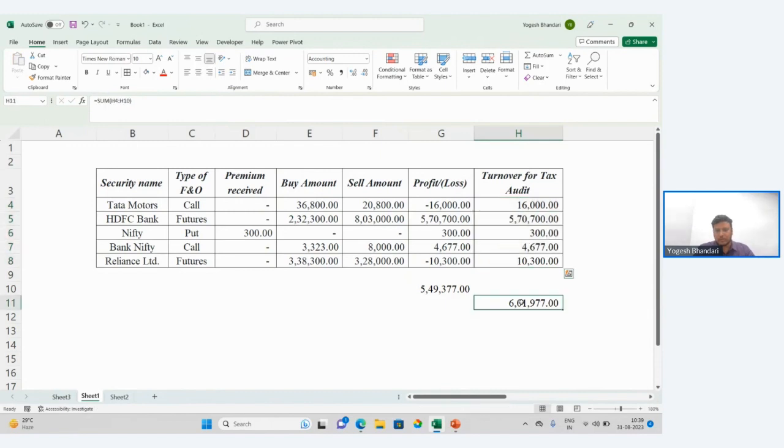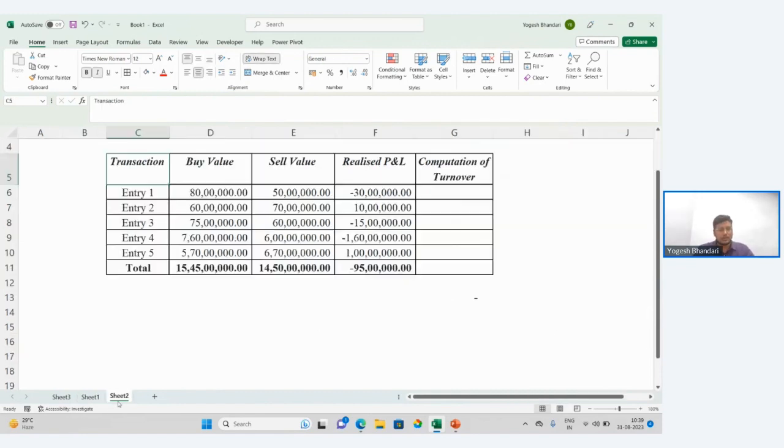So now we know that our turnover, as per the guidance notes for futures and options, is 6,01,977. Okay, we will also do one more calculation in this exercise only. Second exercise, we have 5 trades. We have buy value, sell value, and this is the realized profit and loss of approximately 95 lakhs. Let us just calculate in the same way that we are being instructed for. So here we have approximately 3 crores 15 lakhs turnover.